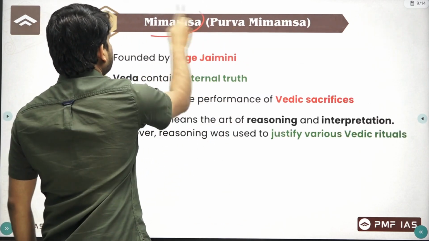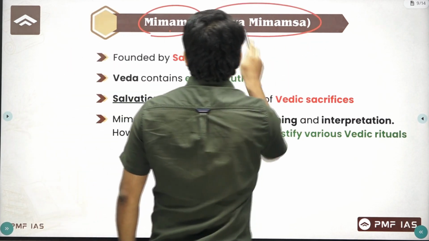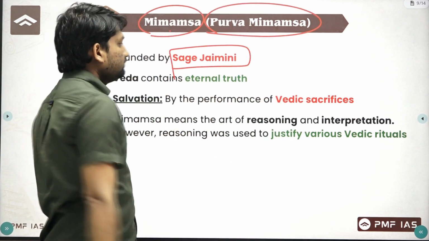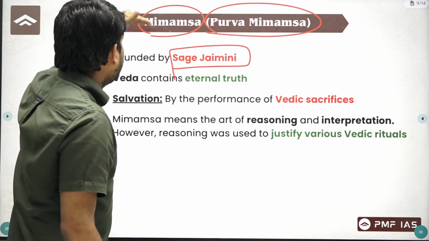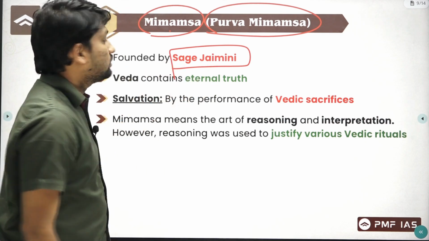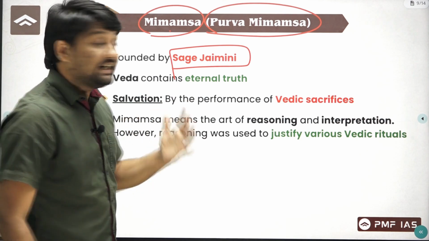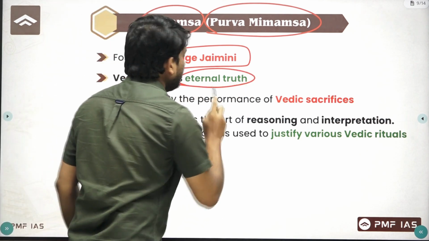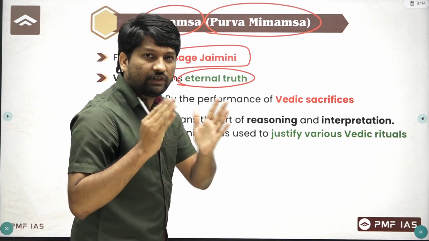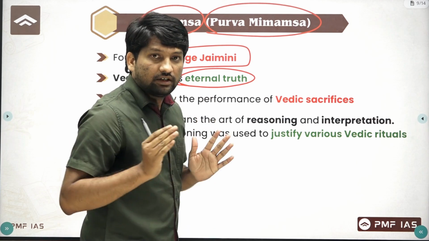Next is Mimamsa or Purva Mimamsa. It is given by sage Jaimini. According to Mimamsa philosophy, Vedas are eternal truth, meaning whatever is given in the Veda is correct.